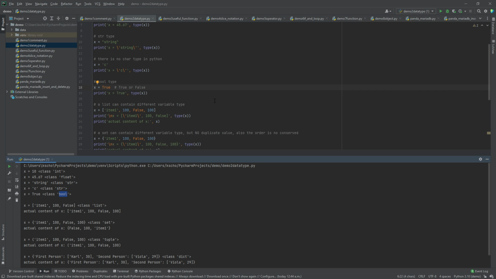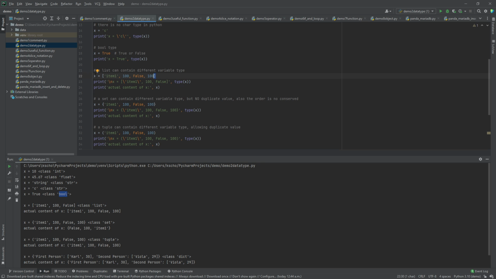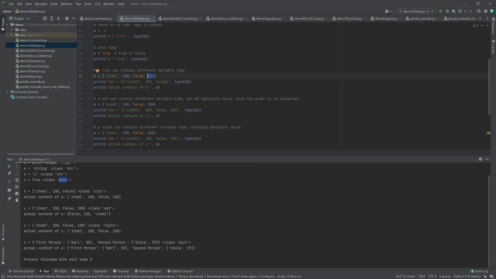And there are some kinds of data structures used in Python. The first will be a list. A list is defined by using the square bracket. And inside a list, each item can be of a different type. So the first is string, the second one is integer, then Boolean, and also integer. When we print the result, we will see that it is a list type, and the content will be item 1, 100, False, and 100. So as you can see, the list will preserve the order.